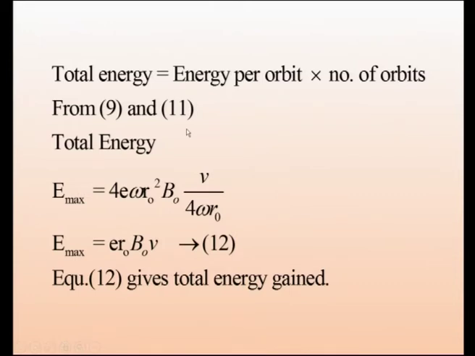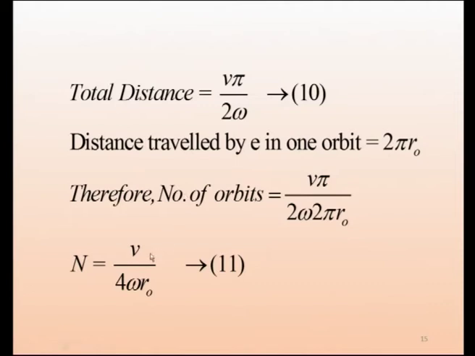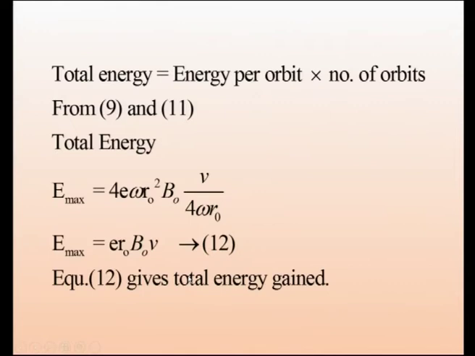So, we will go back and see this one, this is 9, energy gained in one orbit. Then we go to 11, this is the number of orbits. So, that into this, and from 9 and 11, all the omega will get cancelled, and finally, we get E r naught B 0 V, that is equation 12. So, this equation 12 gives the total energy gained by the particle.